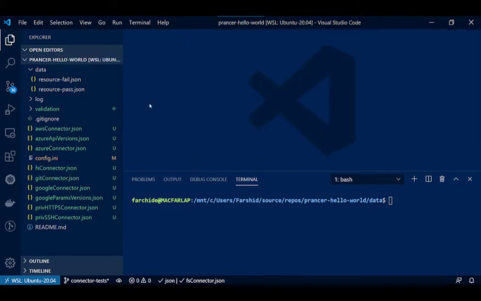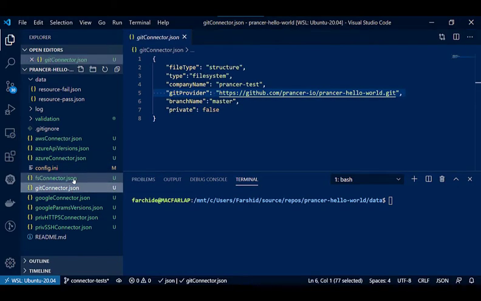The next option is to connect to a remote Git, and we have the same kind of attributes for the file type and company name. We have the Git provider, which is the remote Git address that we put here, the branch name that we want to check out locally, and whether that Git provider repository is private or public. So by providing this information in the JSON file, you can have a Git connector available for connecting to a public repository.